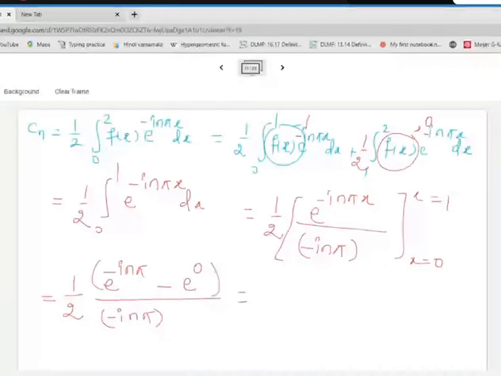So this part will be nothing but, what is this value? -1? This is not -1. This is where you all made the mistake. This is not -1. See over here, e raised to minus i theta. What is e raised to minus i theta?